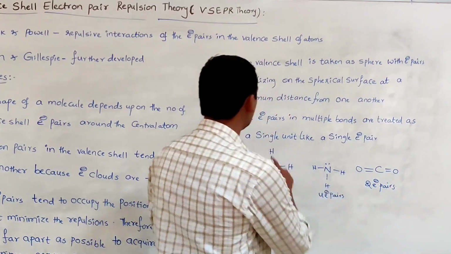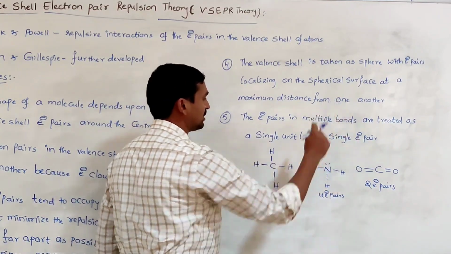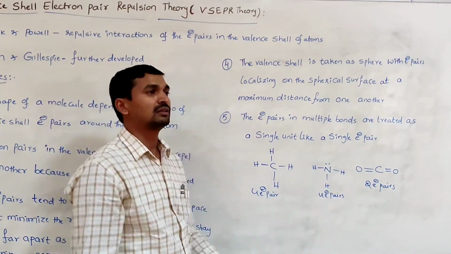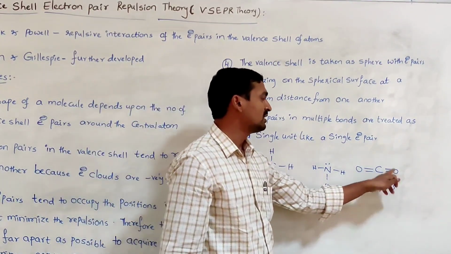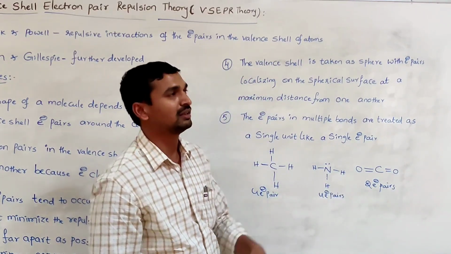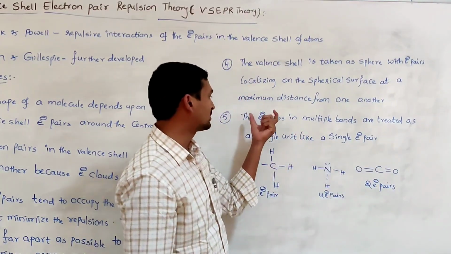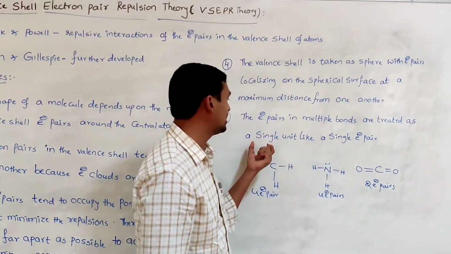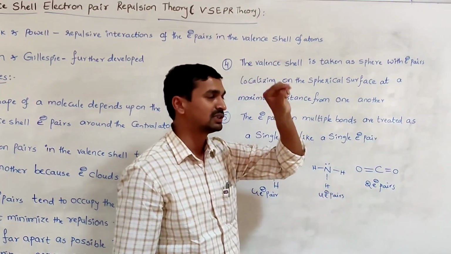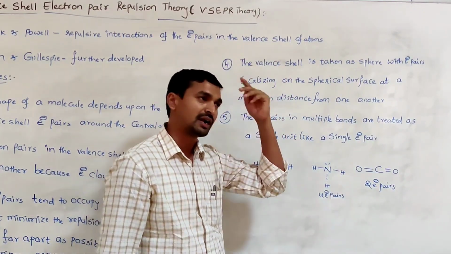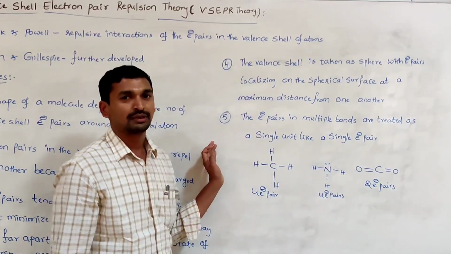Like that, the electron pairs in multiple bonds are always treated as a single electron pair. If two electron pairs are there, then we can say the geometry is so and so, and that exactly matches. Suppose we say 4 electron pairs; whatever the geometry for 4 electron pairs is, it is not suitable for carbon dioxide. That's why the electron pairs in multiple bonds are treated as a single unit. If a double bond is there, it is treated as only a single electron pair. If a triple bond is present, that will also be treated as a single electron pair. This is the fifth postulate.